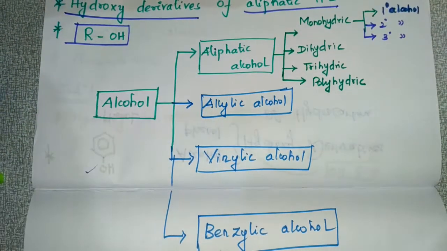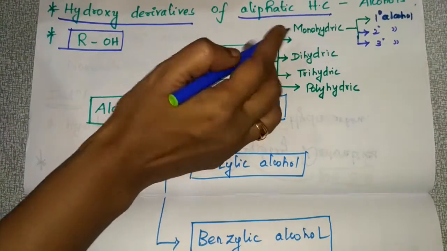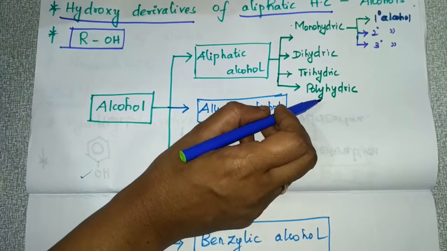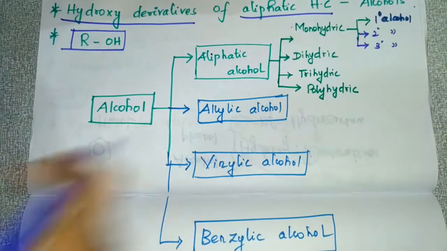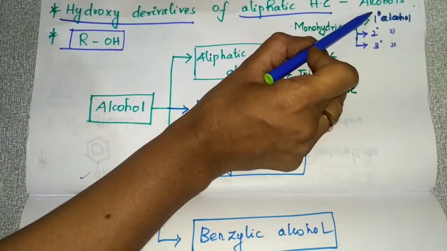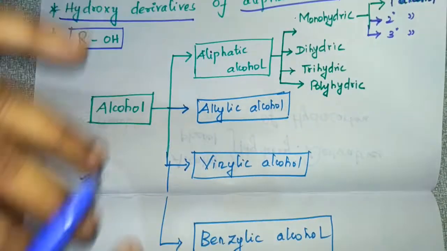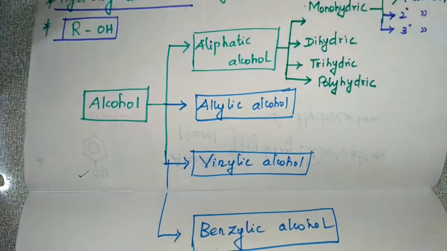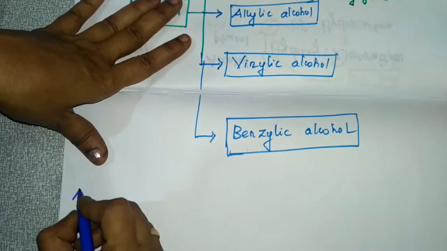This aliphatic alcohol is further subdivided into monohydric, dihydric, trihydric and polyhydric. And again, this monohydric is classified into primary alcohol, secondary alcohol and tertiary alcohol. This classification we will see in detail. First we will go over aliphatic alcohols.